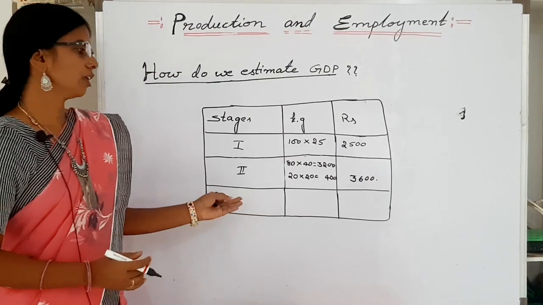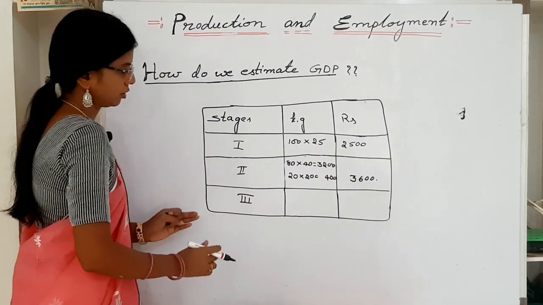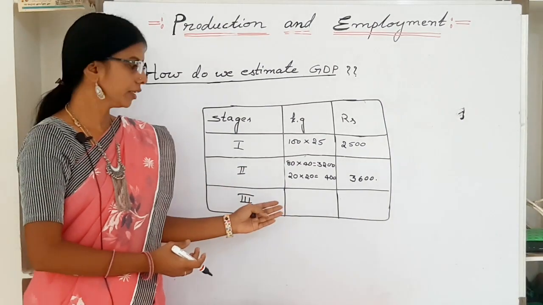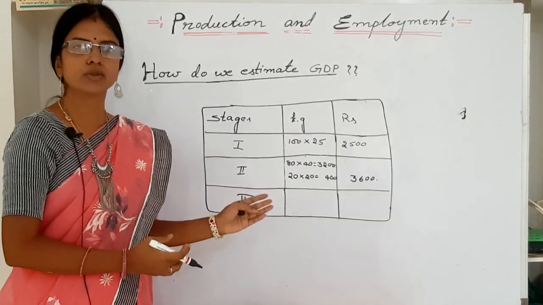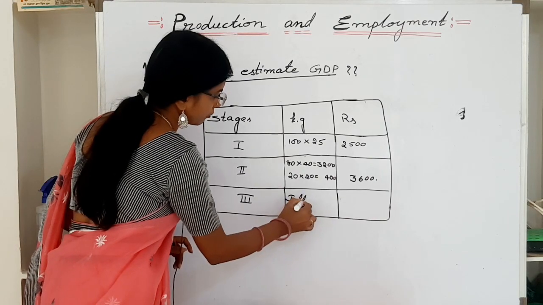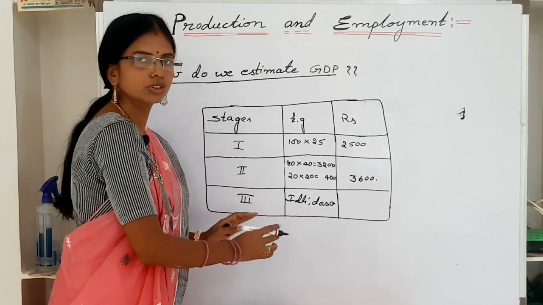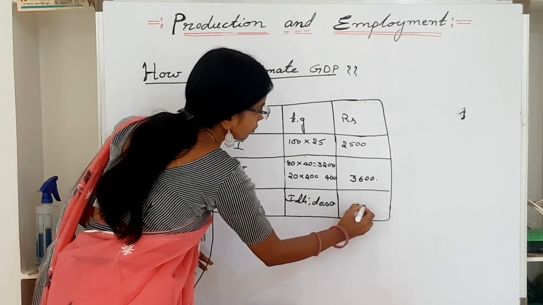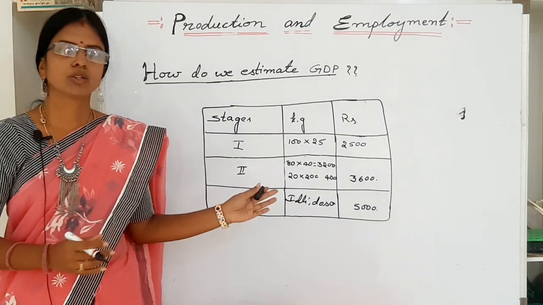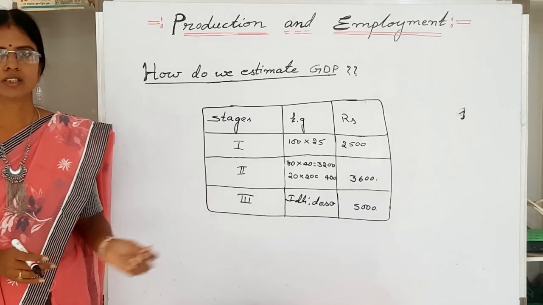Then in the third stage, the hotelier takes what he got from the rice mill owner and makes idli and dosa from the rice. He sells this idli and dosa at the cost of totally 5000 rupees. Thus the hotelier earns totally 5000 rupees from the sale of idli and dosa.